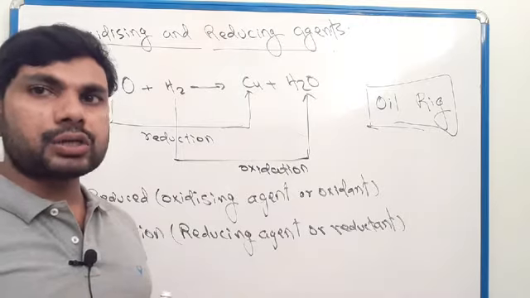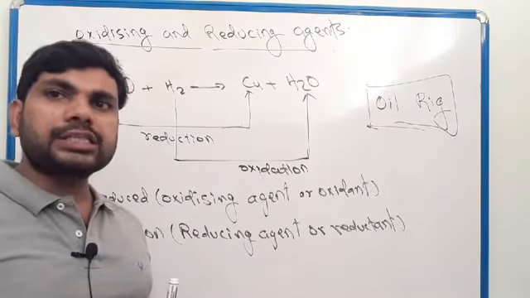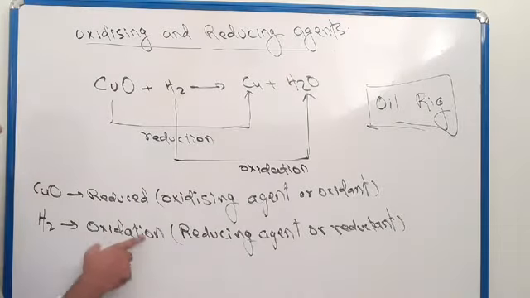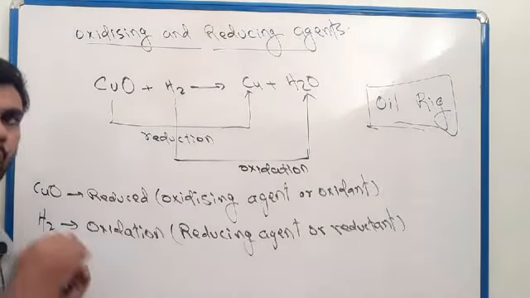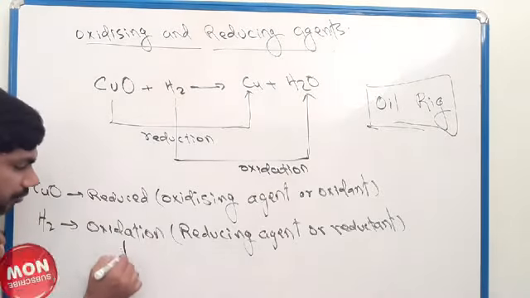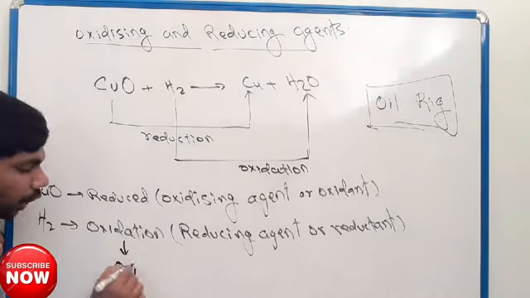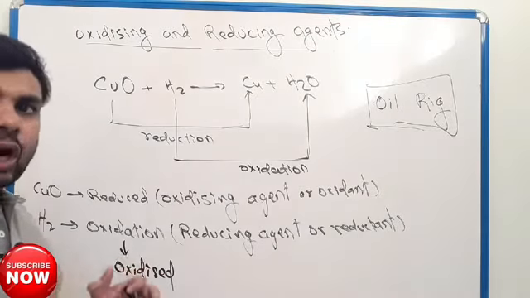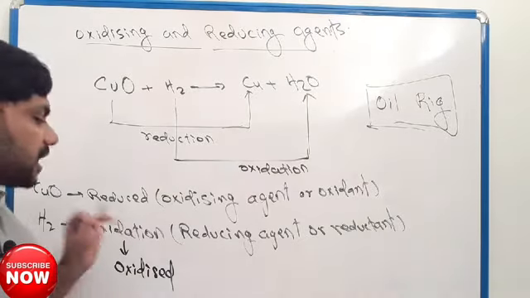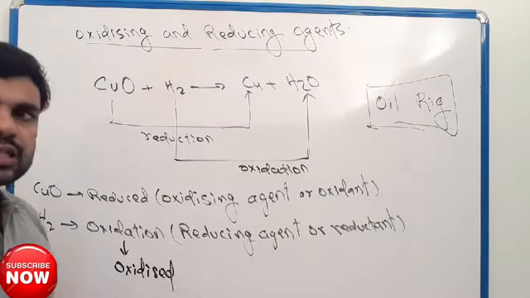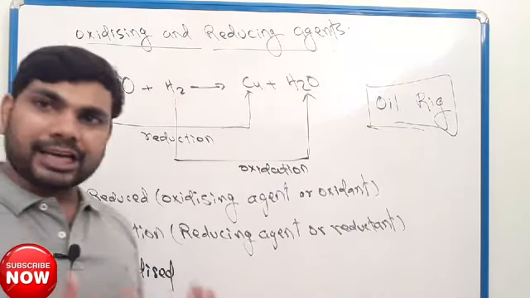Hydrogen received oxygen. Something gains oxygen, so it is oxidation. So here hydrogen is oxidized. On hydrogen, oxidation takes place. So you can say here hydrogen is oxidized. Chemicals in which oxidation takes place are reducing agents. A reducing agent is also called a reductant.